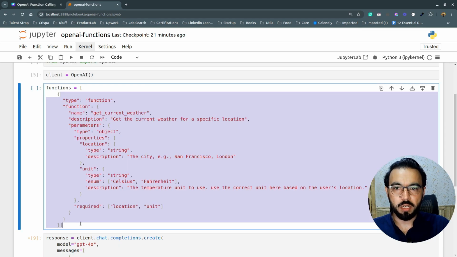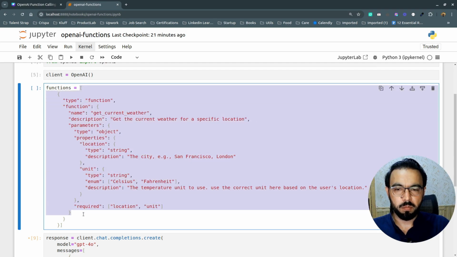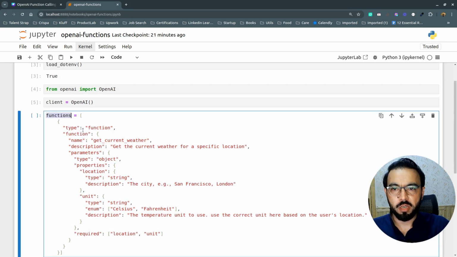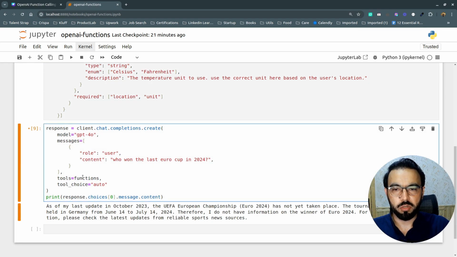So remember, this is not the actual function, this is just the template for the function which we are going to pass to the GPT model, and based on this function template, the GPT model will call the actual function which we are going to define later to get the actual weather data from the internet. So I've defined functions here, and now I'm passing that same functions here to the tools parameter, and I'm calling this tool choice as auto.